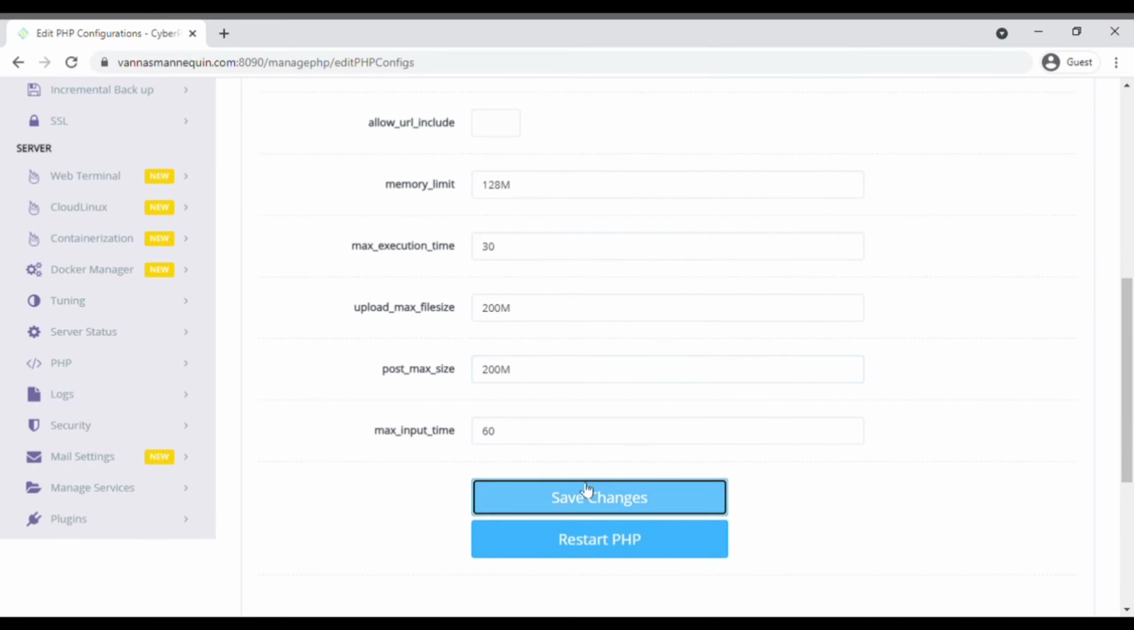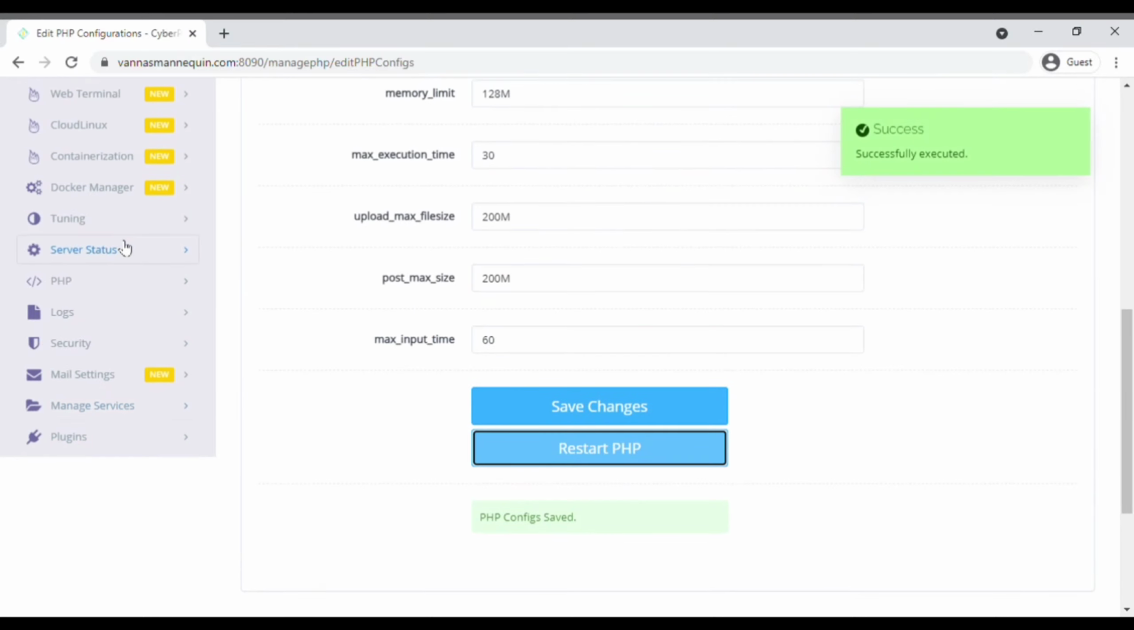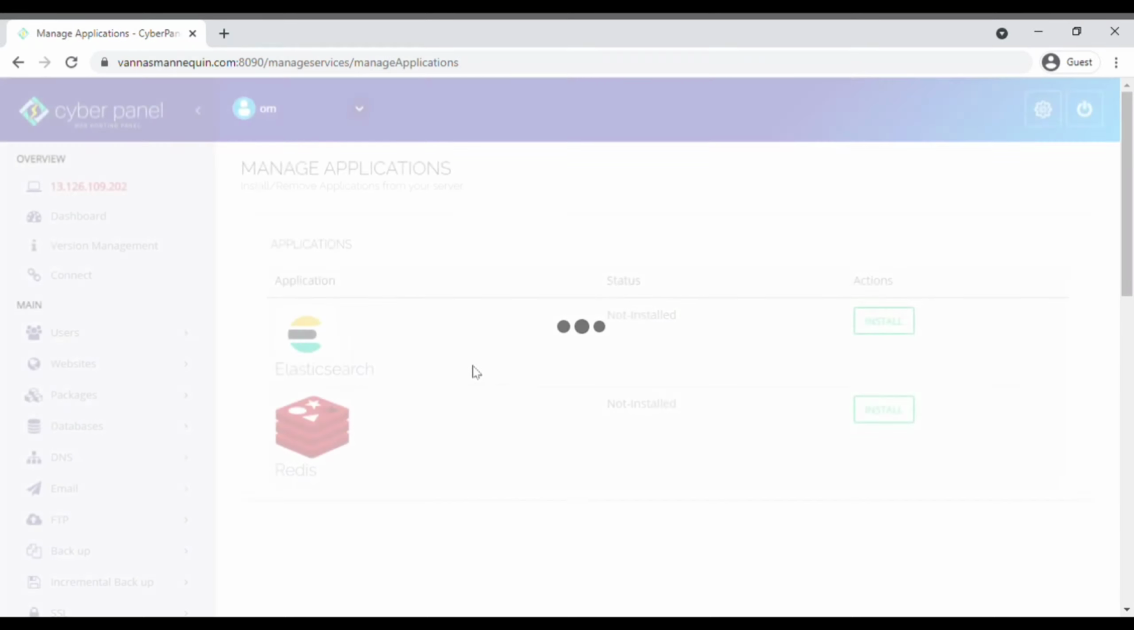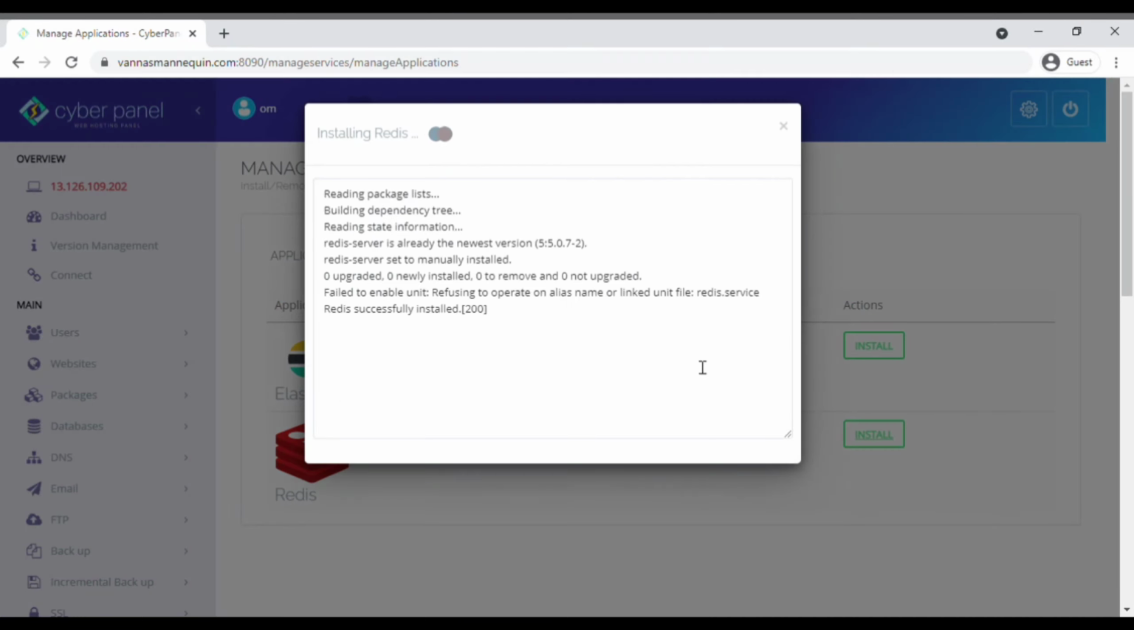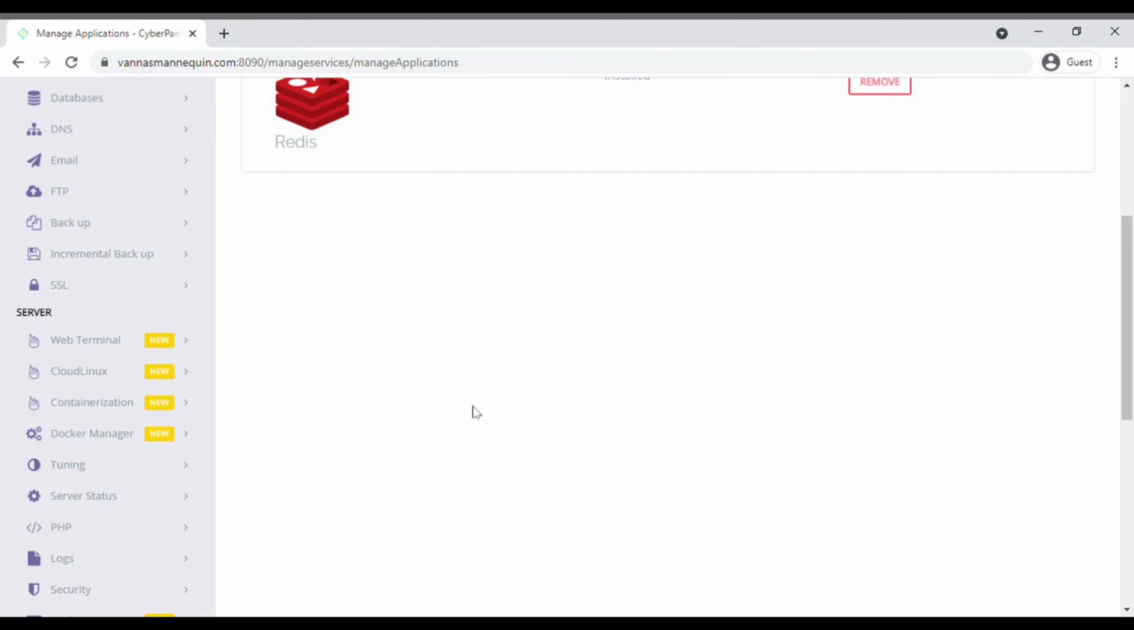Make sure that they are equally the same. Click on Save Changes and click on Restart PHP. Go to Manage Services. Then Application, click on Install Redux. This will increase the performance of your WordPress website. We have now installed the Redux successfully.